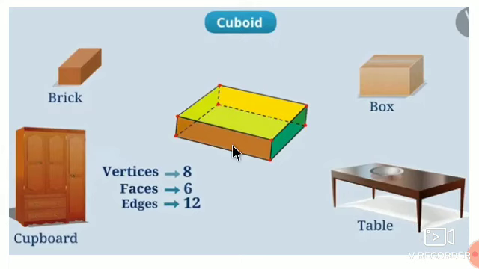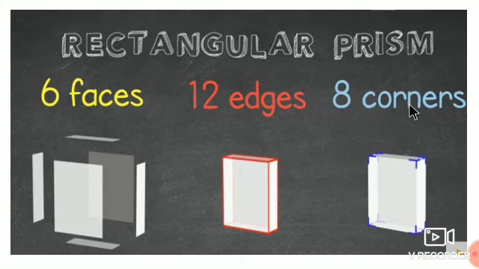So what is the difference between the cube and cuboid? In a cube, each face is of square shape, and in a cuboid, it is of rectangle or square shape. So these are some examples of the cuboid: cupboard, and so on. A cuboid is also called a rectangular prism.